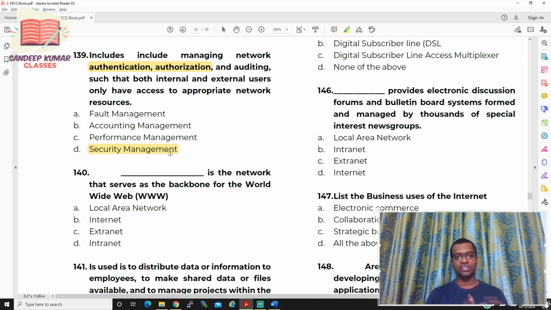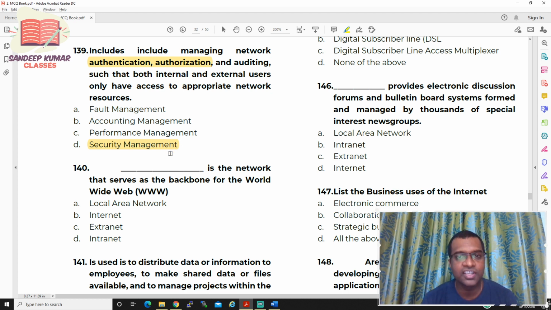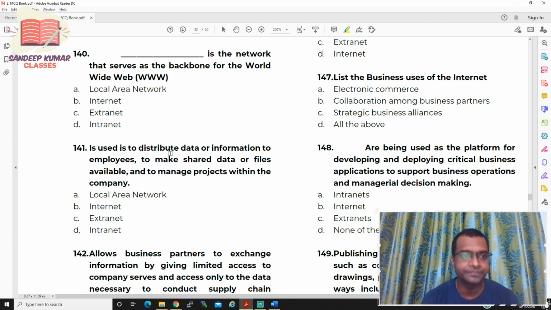So I hope you know authentication. Authentication means verifying the subject. Authorization means which subject can access which resource. So that is the difference. Always authentication and authorization pertain to security. It is called security management. Now let us move to question number 140.